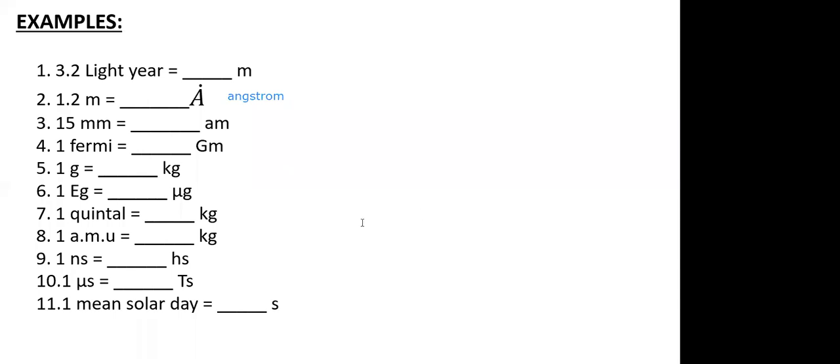Okay, Saumil, you need the sixth one. So E is nothing but your exa, and exa is 10 to the power 18, upon, you need micro. Micro is 10 to the power minus 6. So the answer will be 10 to the power 24. Yeah, sure, I am giving. Yeah, Saumil, clear?